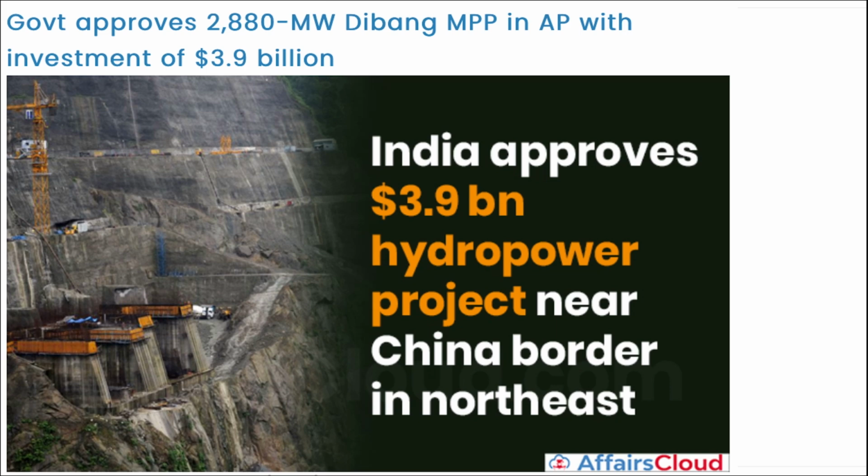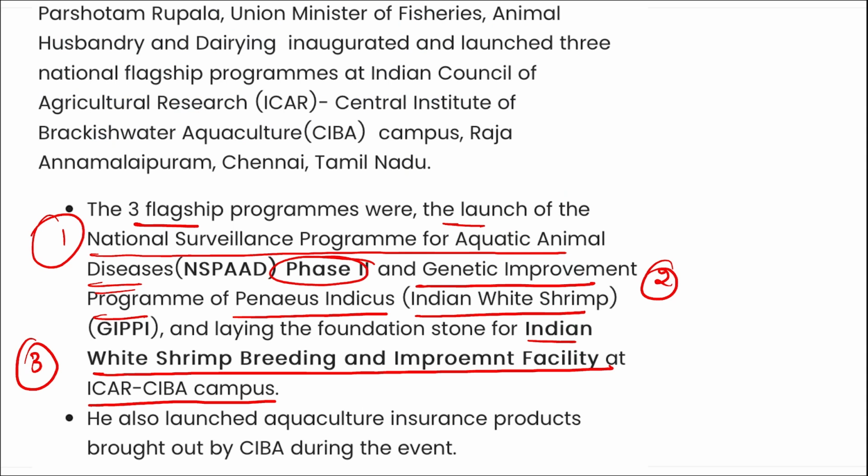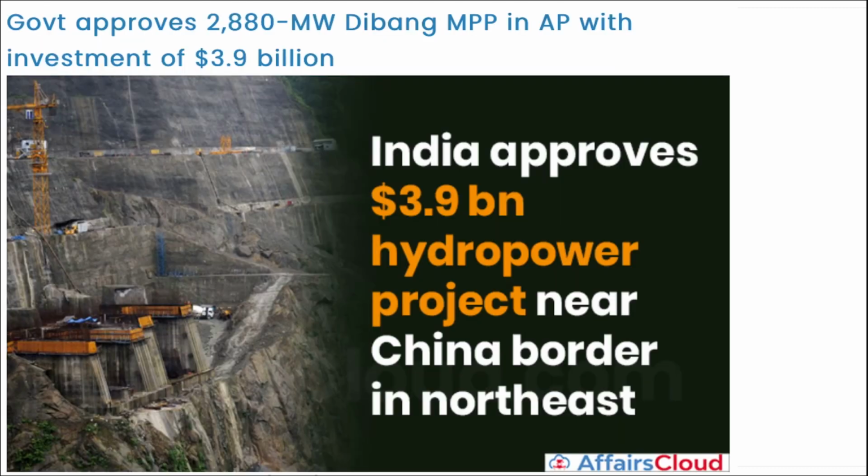Direct options will be given, and you need to remember these 3 programs as they are. You can also see from here that shrimp breeding and surveillance will be done on aquatic animals, to find what diseases can be caused in those aquatic animals. All the research will be done in these 3 programs.